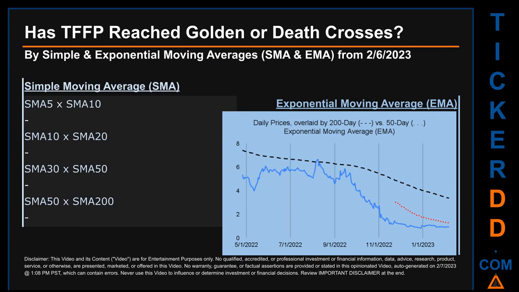Has TFFP price reached golden or death crosses? Golden cross and death cross are basic signals that compare average prices across two specified trade day ranges, a short-term versus a long-term range. For example, 5-day versus 10 trade days. Essentially, a golden cross is a bullish signal. It appears when a ticker's short-term moving average crosses above its long-term average. Vice versa, a death cross is a bearish signal when the short-term crosses below its long-term moving average.